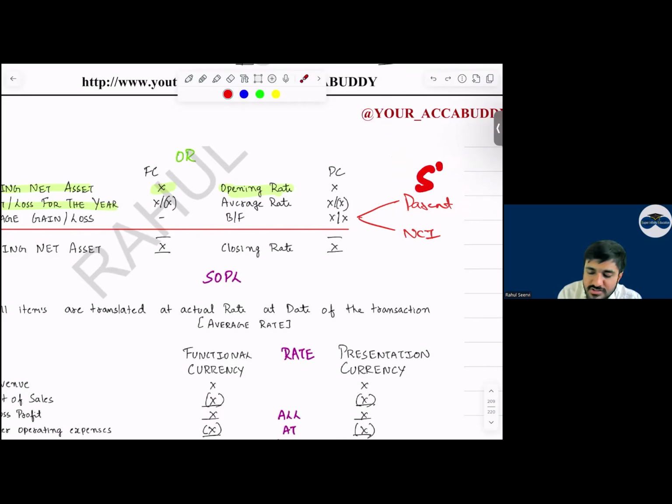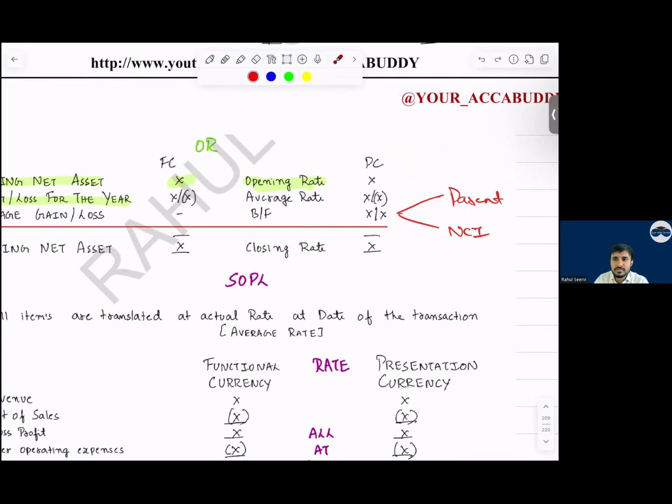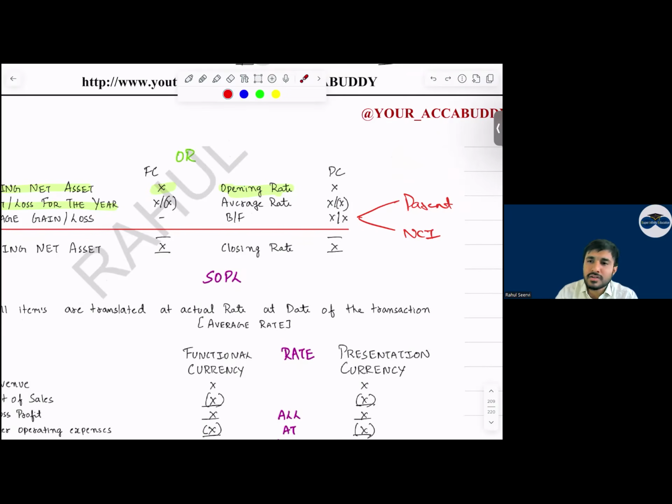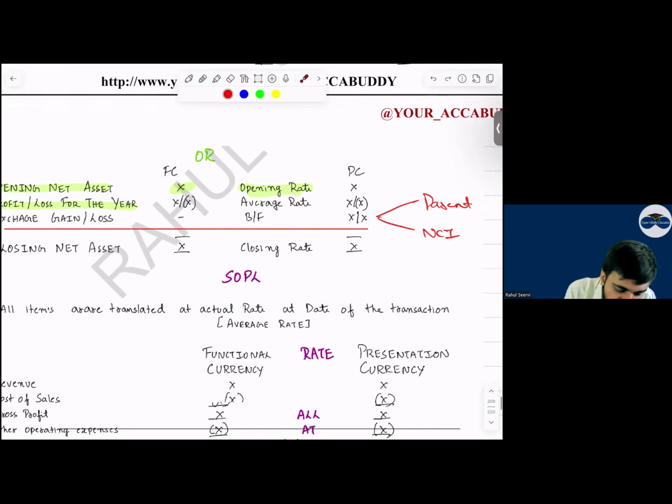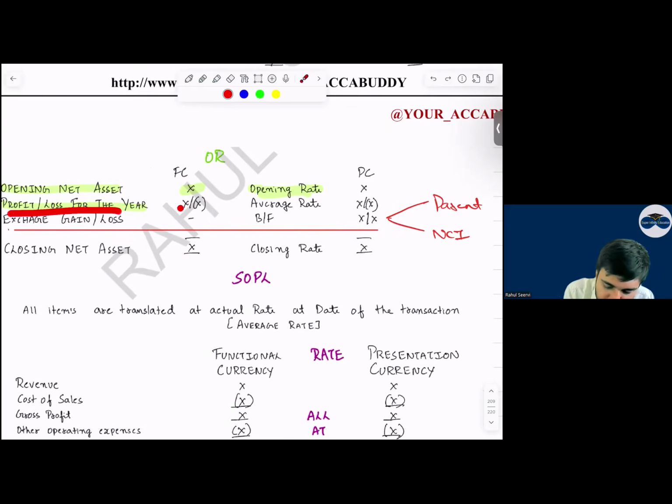Will you include this in retained earnings? Will you allocate this in step number 4? No, record it separately. Yes, sir. Now this profit for the year which is there, which we have converted at the average rate.